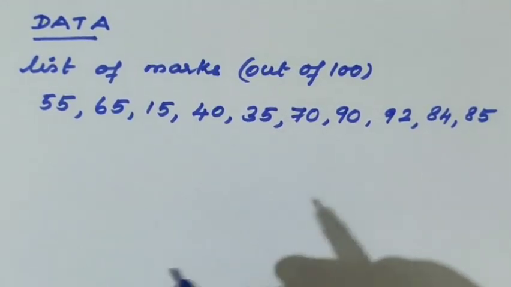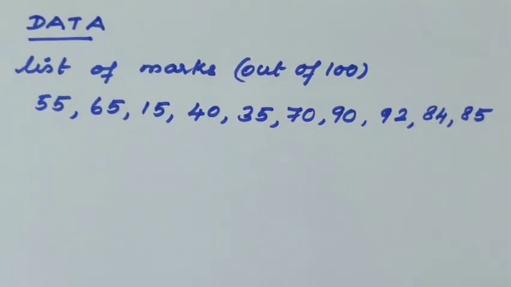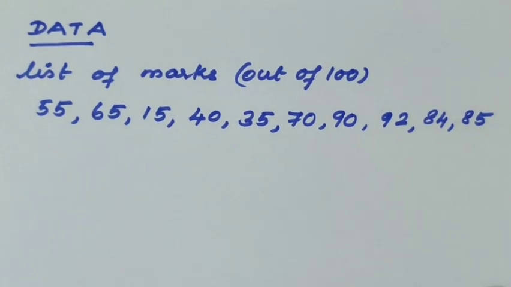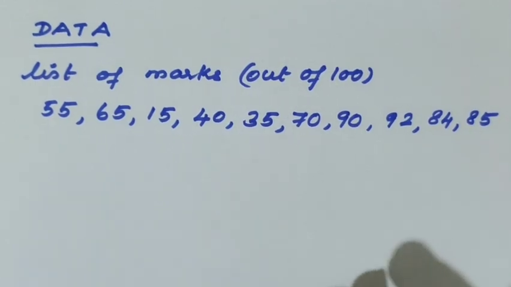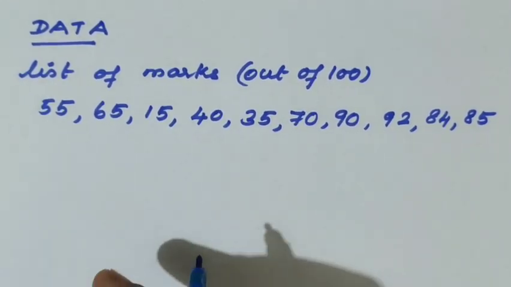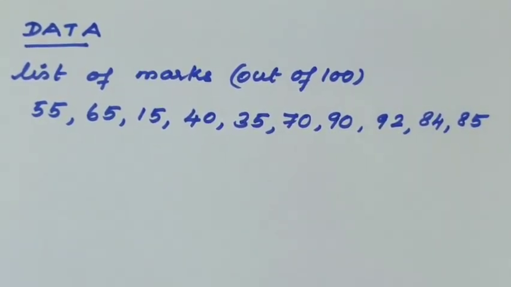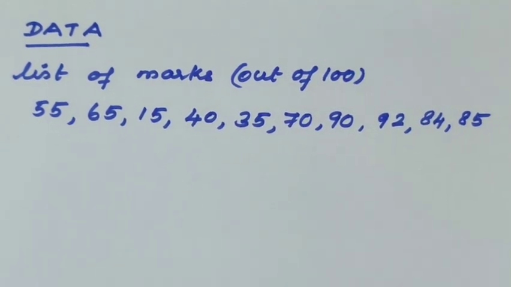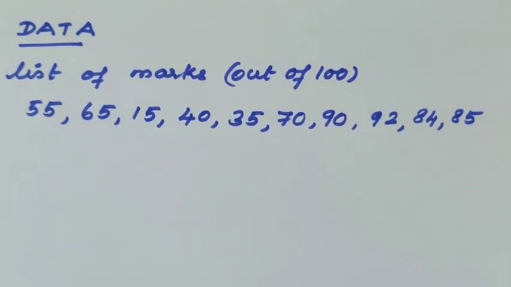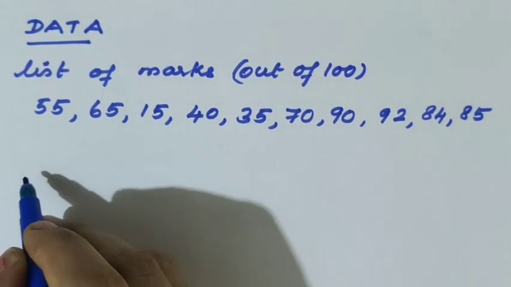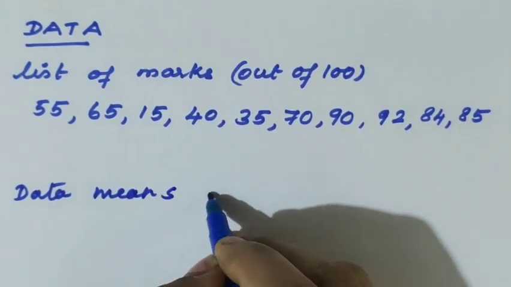Suppose I ask the children their age. Most of the students from 7th class are around 12, 13 or 14 years only. Some children will be 13, some are 14. Maybe 1 or 2 children may be around 12 only. So 12, 13, 14 represent the ages of 7th class children. So this is called data. Again, if I expressed the weight of the children, that is also called data. Again, runs scored in a test match or a cricket match, that is also called data. So these all are called data because data means a piece of information.